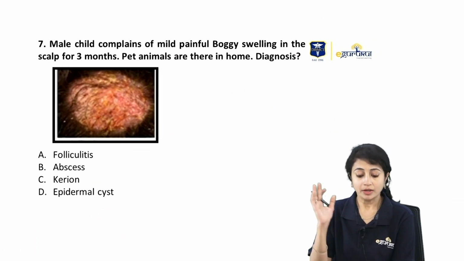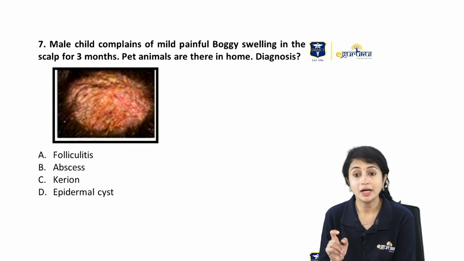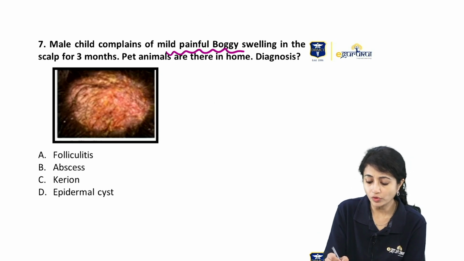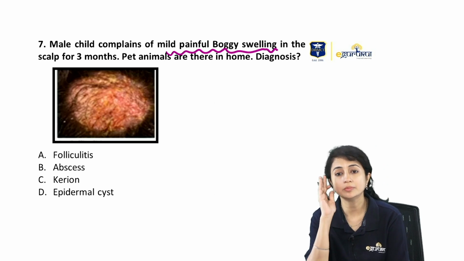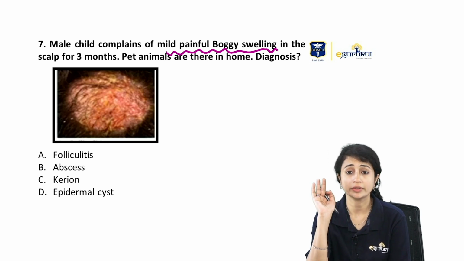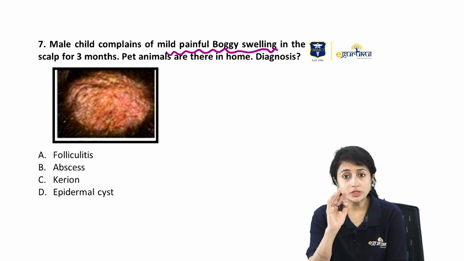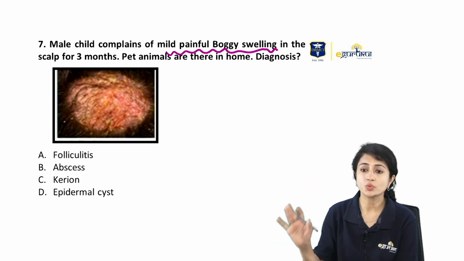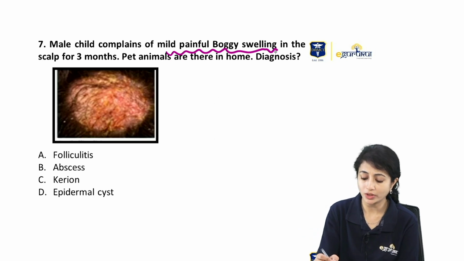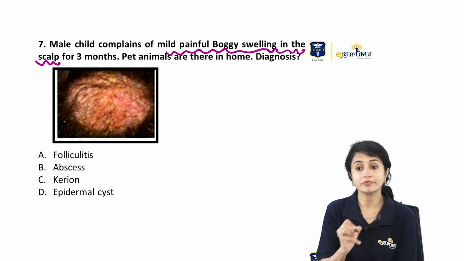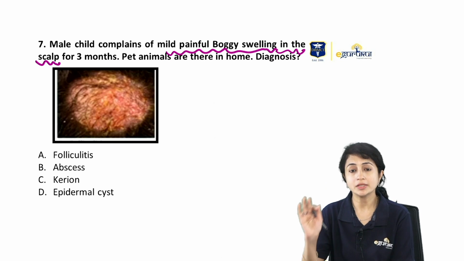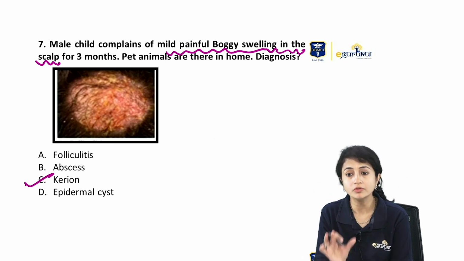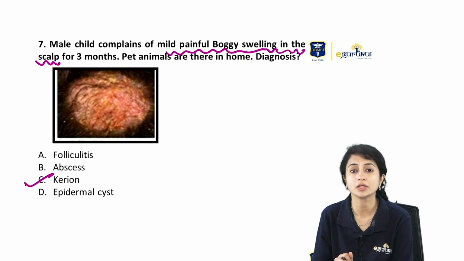Okay. A male child complains of mild, painful, boggy swelling. Now, painful, boggy swelling in dermatology only means kerion. You will not, for your sake, you will not hear this term with anything else. Boggy swelling on the scalp, I have emphasized this a lot of times, is nothing but a kerion. Don't get confused. If they give you this description, they are talking about kerion.